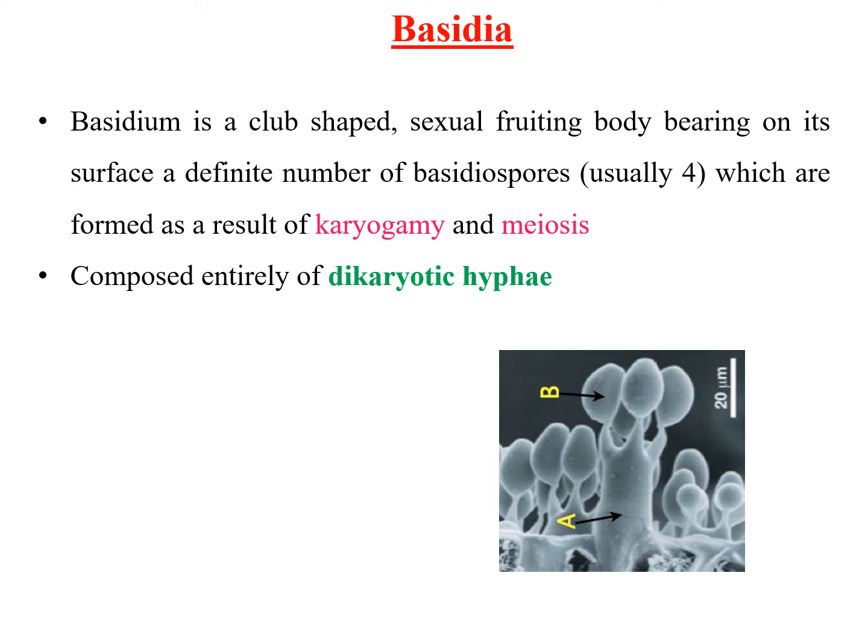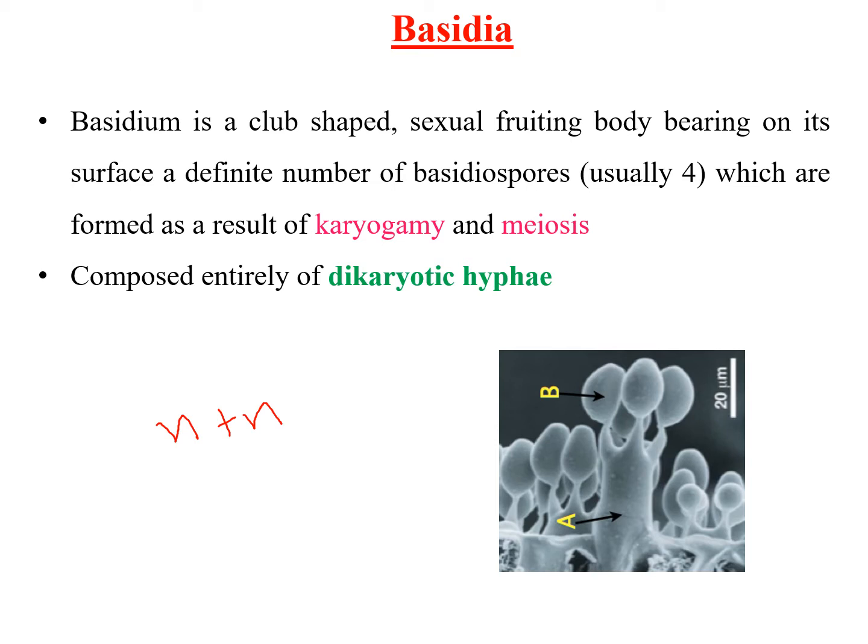In my previous class, I explained about the basidia, which develop from the secondary hyphae. How do the secondary hyphae look? They are dikaryotic in nature, that is N plus N. It means karyogamy does not take place but they remain as individual nuclei. From that stage, this basidia will develop. That means from the secondary mycelium or secondary hyphae, this basidia will develop